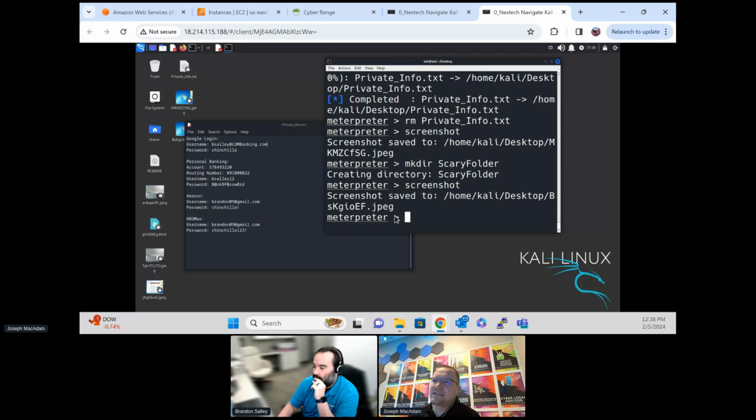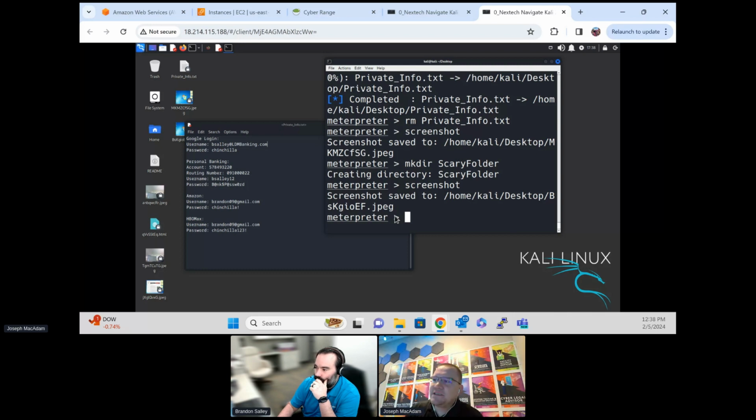But like I said, the whole purpose of this was not fully to scare you. It's more to make you aware that when you hear don't click malicious links or download files from untrusted sources, this is what we're showing. These are the dangers. They can fully take over your machine. We could turn this thing into what's called a RAT, remote access Trojan, to where even if Brandon was to turn off his computer, next time he turns it back on, we reconnect to it, we can get it.